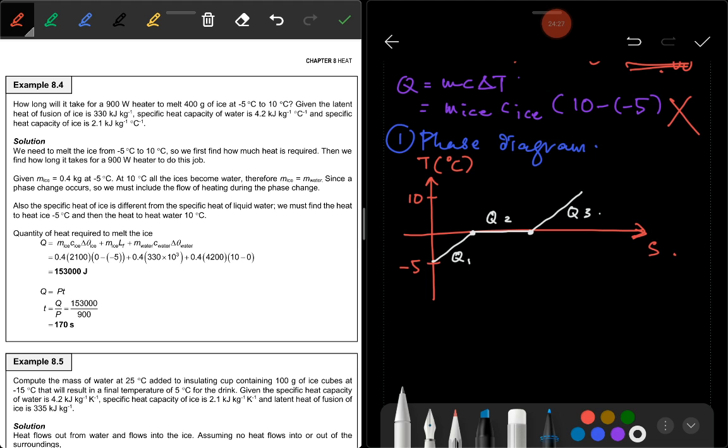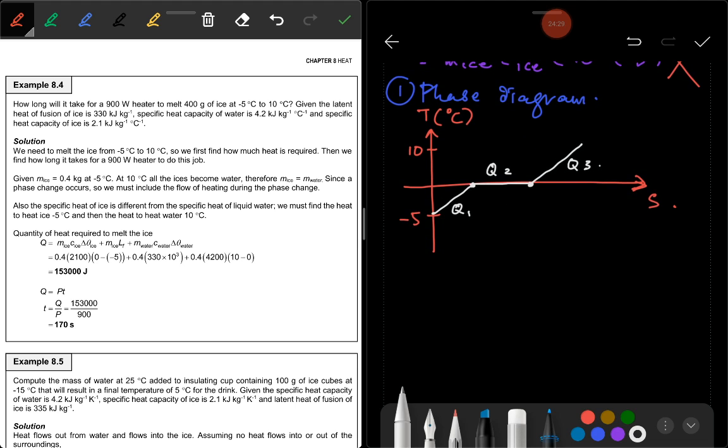So how are you going to calculate Q1? Q1 is equal to M ice, C ice, and delta T is 0 minus 5. This is Q1. And then Q2 is equal to M ice times the latent heat of fusion of ice.